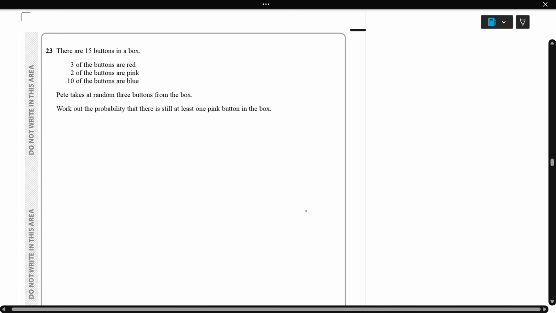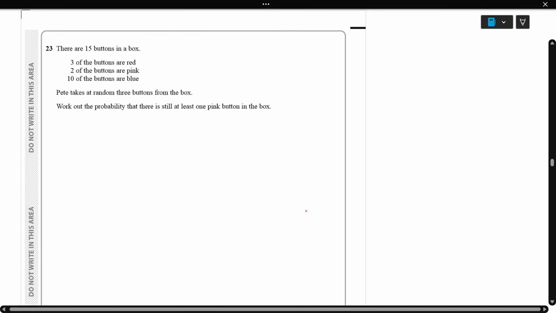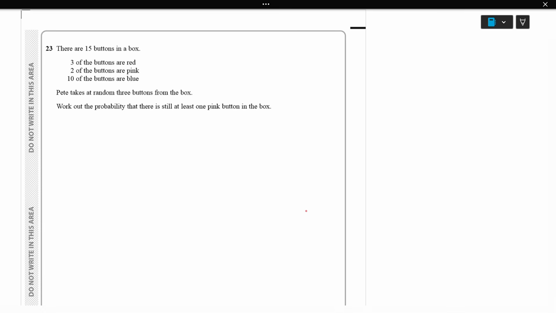The next question, question number 23. There are 15 buttons in a box. 3 are red, 2 buttons are pink, and blue is 10. P takes random 3 buttons from the box. Work out the probability that there is still at least one pink button in the box. At least, so it can be 1 or it can be 2, both can be left.